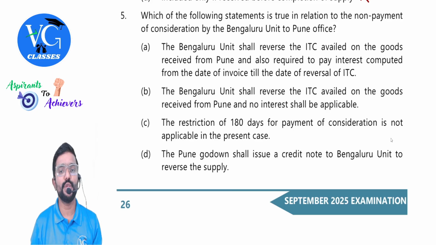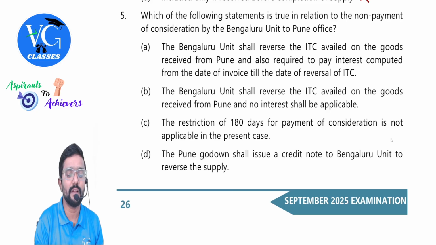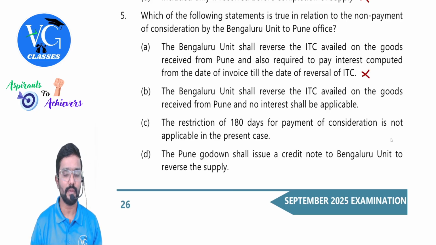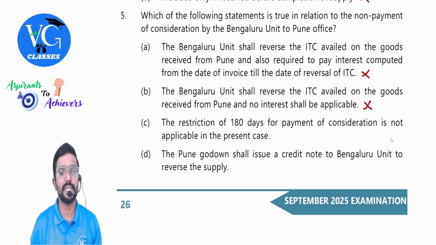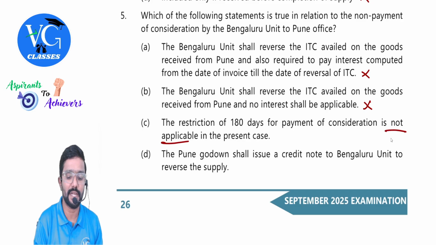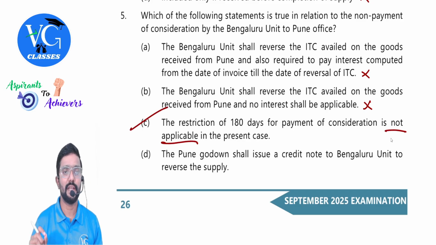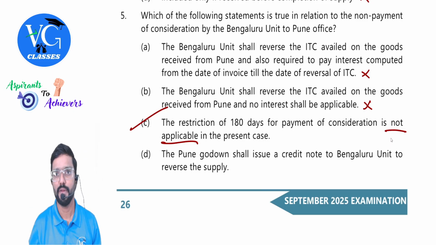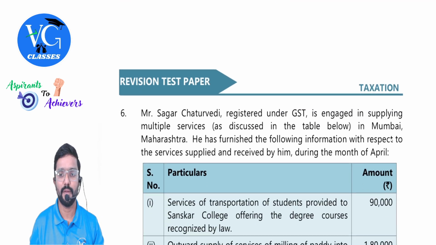The Bangalore unit shall reverse the ITC availed on the goods received from Pune and also be required to pay interest computed from the date of invoice till the date of reversal of ITC. No, this is not right. The Bangalore unit shall reverse the ITC availed on the goods received from Pune and no interest shall be applicable. No. Next, the restriction of 180 days of payment of consideration is not applicable in the present case. Yes, this is right. Last one. The Pune Godown shall issue a credit note to the Bangalore unit to reverse the supply. No. So the answer is C. Fine? Yes. So we're done with the multiple choice.